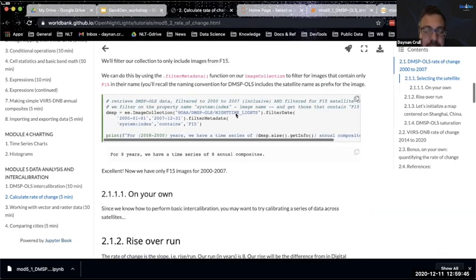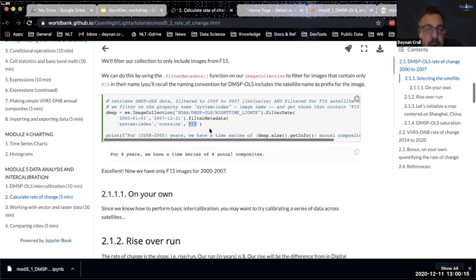So one thing you can do is apply this metadata filter. We're taking our DMSP image collection defined here, and we're filtering by date for this period of time from 2000 to 2007, and that's inclusive. But if we do that, we would still get multiple satellites for some years. So let's say, and this is because we've looked this up, so we already know a priori that the satellite F-15 was indeed collecting data from 2000 to 2007.